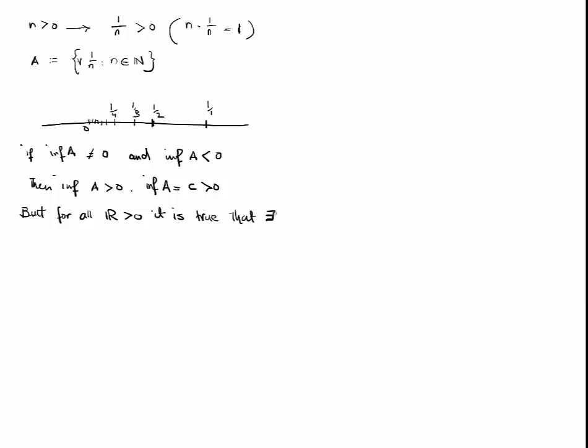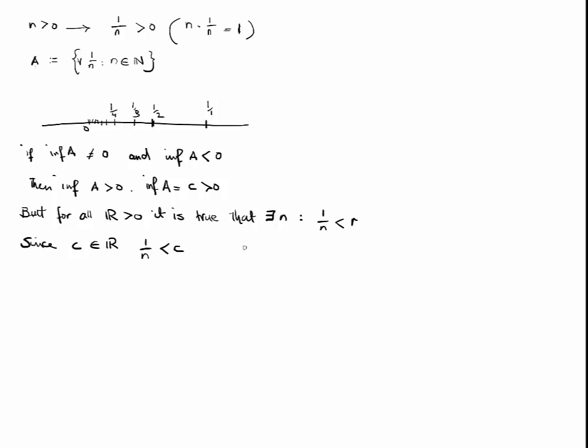Being that C is also a real number, there has to be a 1 over n which is less than C by the Archimedean principle. But at the same time, we've said that C is the infimum of A, and therefore no 1 over n can be less than C, and this is a contradiction.